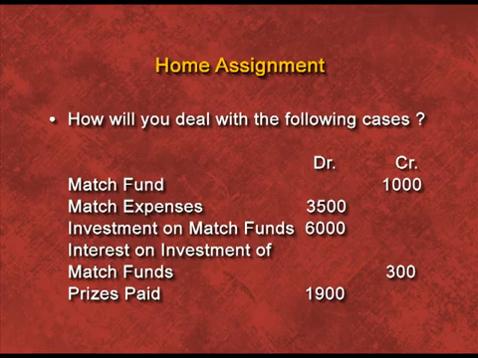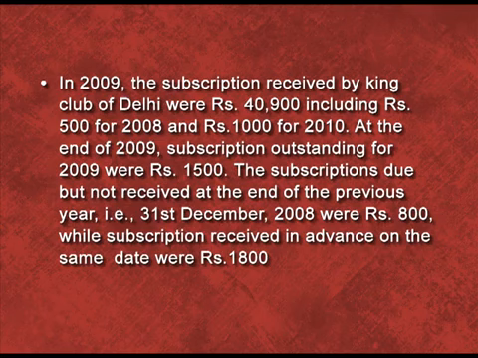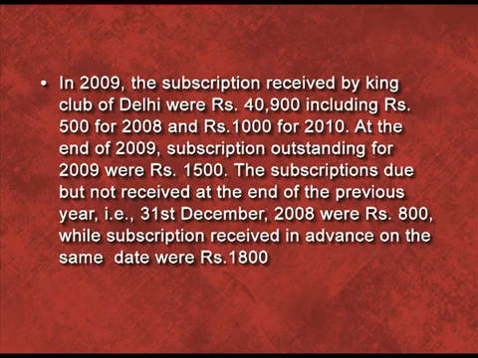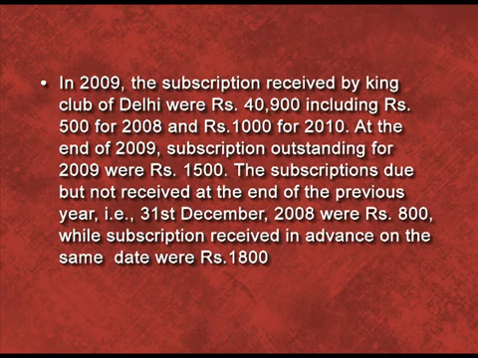Now there is a question of subscription. In 2009, the subscription received by King Club of Delhi were rupees 40,900, including rupees 500 for 2008 and rupees 1,000 for 2010. At the end of 2009, subscription outstanding for 2009 were rupees 1,500. The subscription due but not received at the end of previous year, that is 31st December 2008, were rupees 800, while subscription received in advance on the same date were rupees 1,800. Now you have to calculate the subscription and you have to show what amount we have to show in the income and expenditure account.